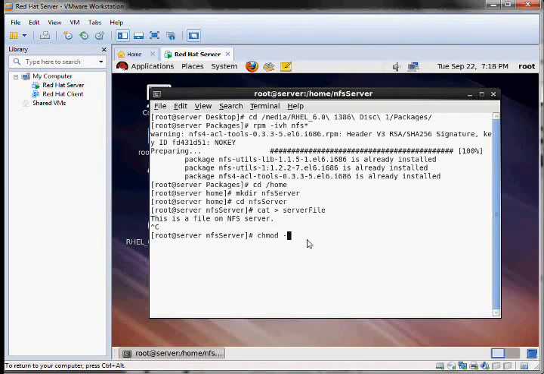Change the permissions to 777 for this current directory.